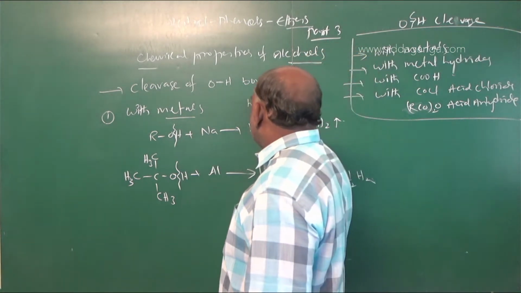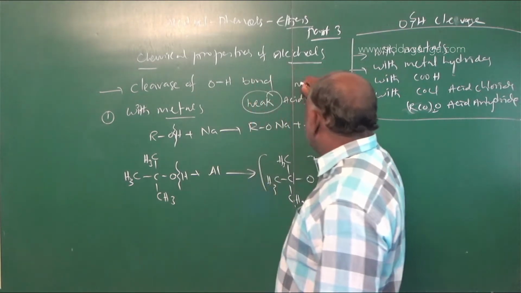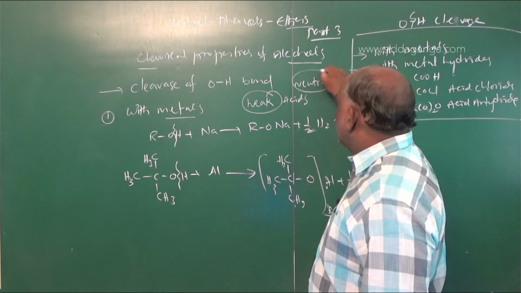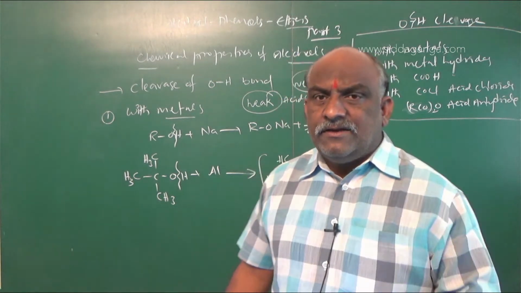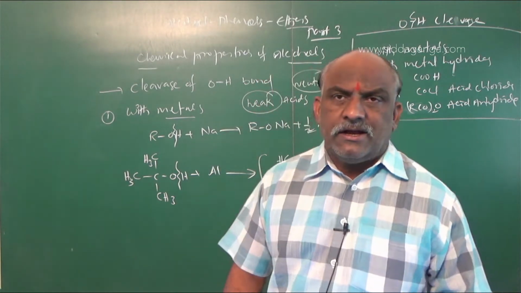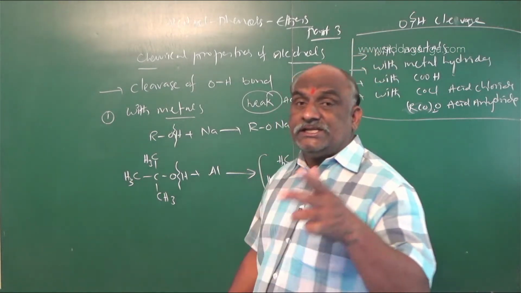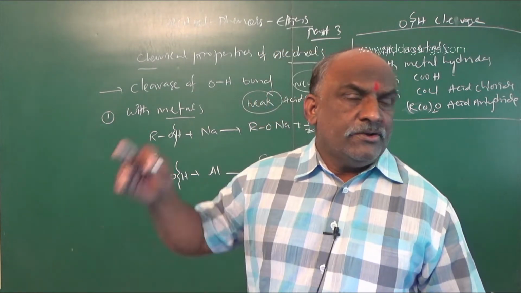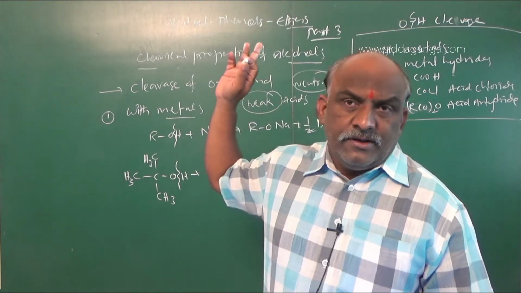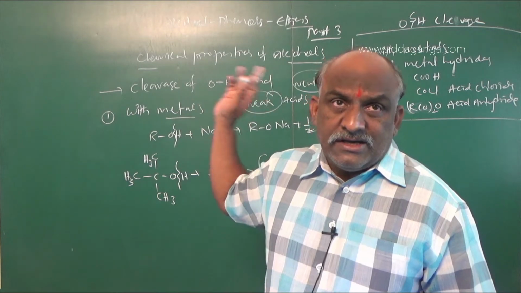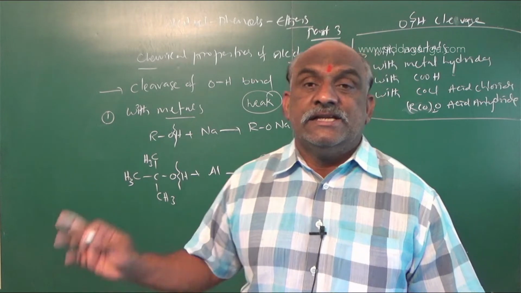But alcohols are which acids? Alcohols are weak acids, neutral to litmus. With litmus, it was neutral. Alcohols are very weak acids, and when you apply litmus paper to alcohols, it is neutral because of the acid dissociation constant Ka value. Sorry, the Ka value is 10 power minus 16 to minus 18.